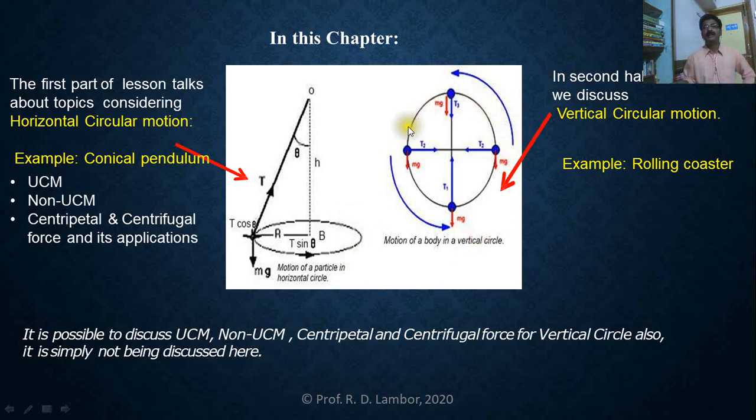And this one, motion of body in a vertical circle. As we know, a roller coaster or giant wheel, they are performing vertical circular motion. So, to start about the circular motion, we must be clear that in that circular motion, the first part talks about the horizontal circular motion and the second half will talk about the vertical circular motion.